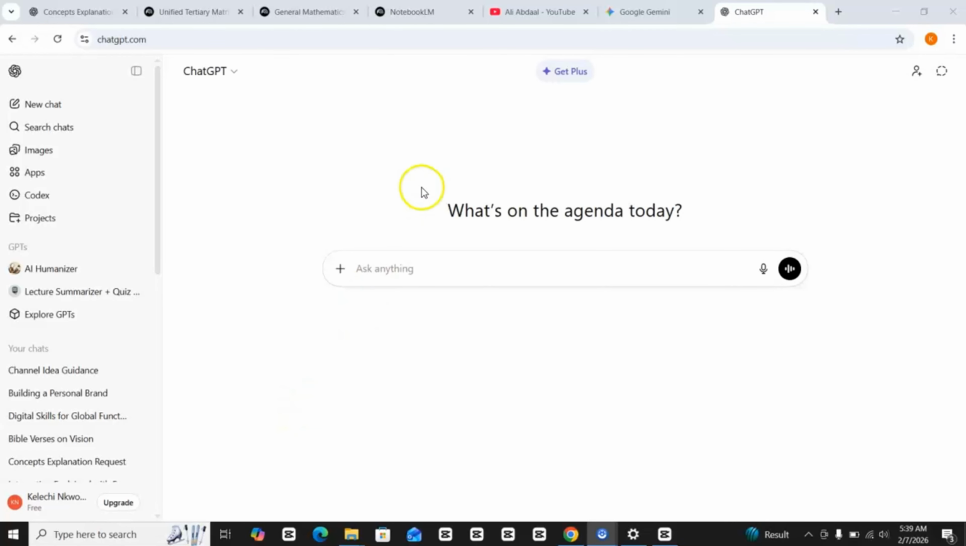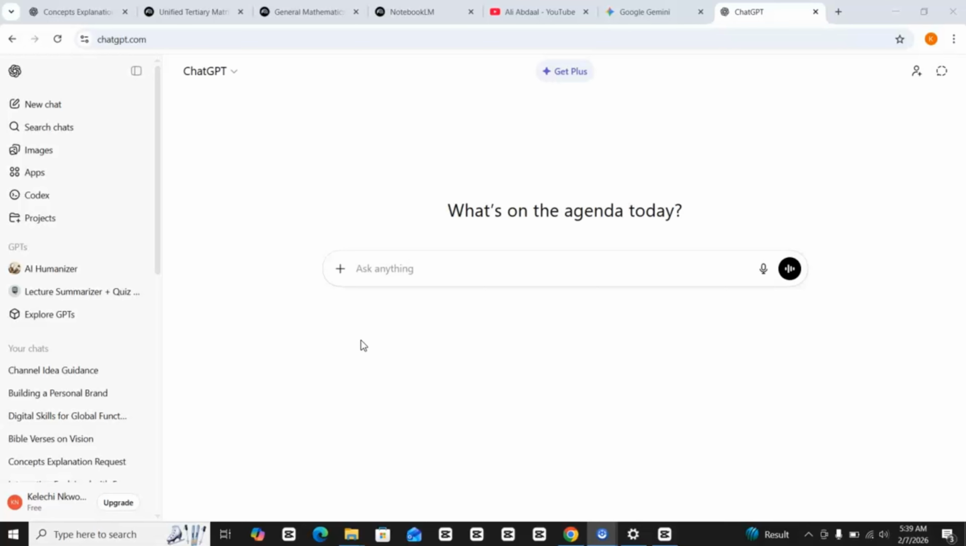Hello. Congratulations if you are preparing to write WAEC, WASSCE, whatever you call it, NECO, any of these exams. Here we want to show you how to use AI to ace this kind of exams.